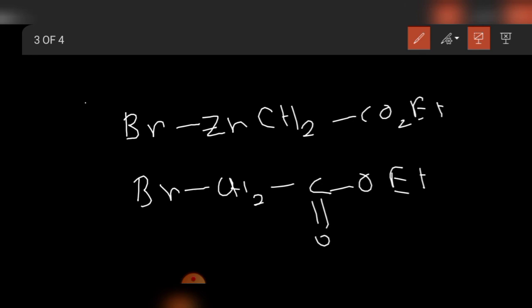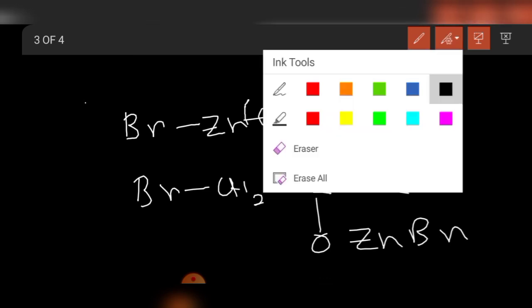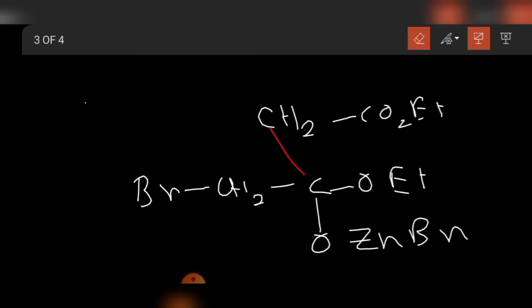This is one type of self-condensation. These two carbons will be attached, and an O negative will form, which becomes O-ZnBr.